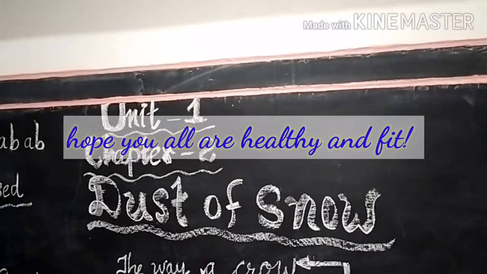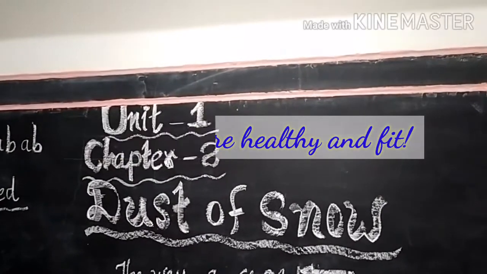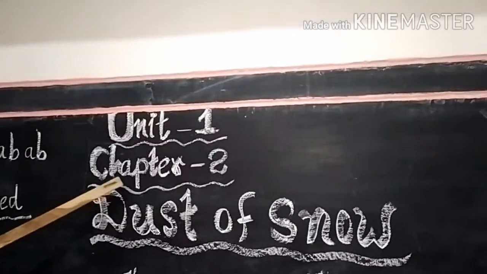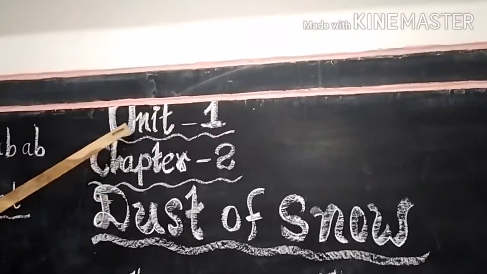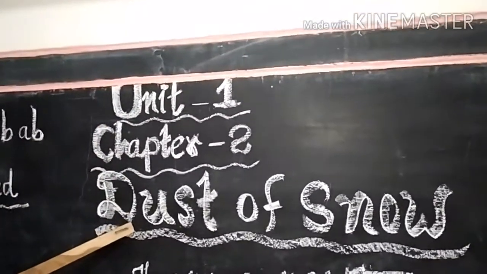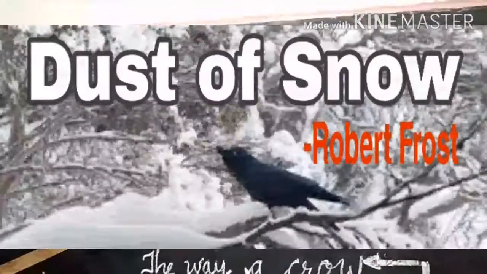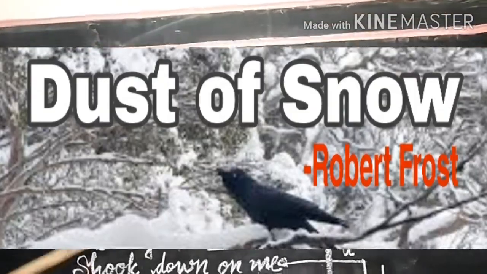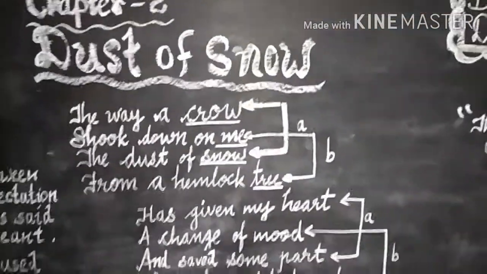Yesterday we enjoyed the first chapter of Unit 1. Today we will have the second chapter of the same Unit 1, that is Dust of Snow. This is a poem. It is written by Robert Frost.